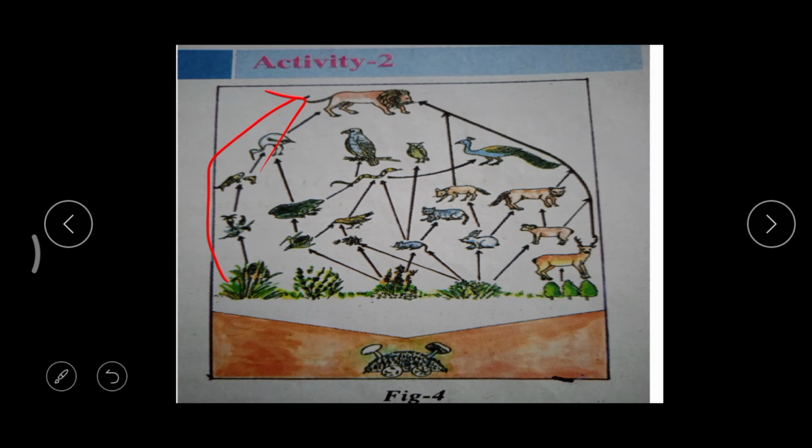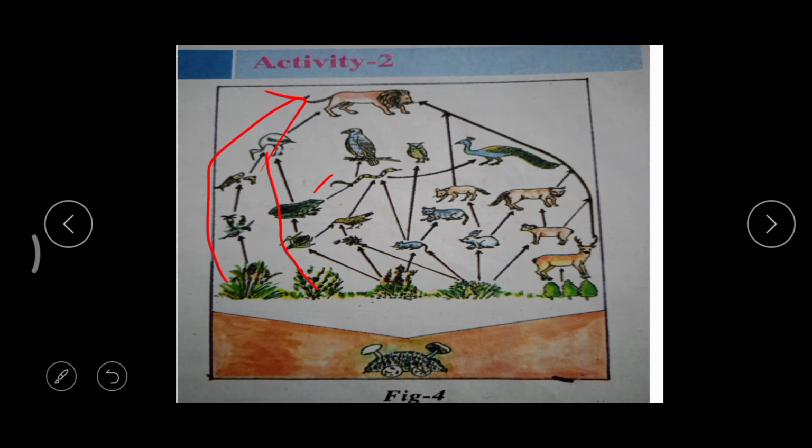And then here, this is also one. Say there are plants, the next insects, then a frog, and the frog is eaten by a crane. Like this, in this picture we can find many food chains, right? And when all these food chains join with each other, then we get another structure that is called a food web.